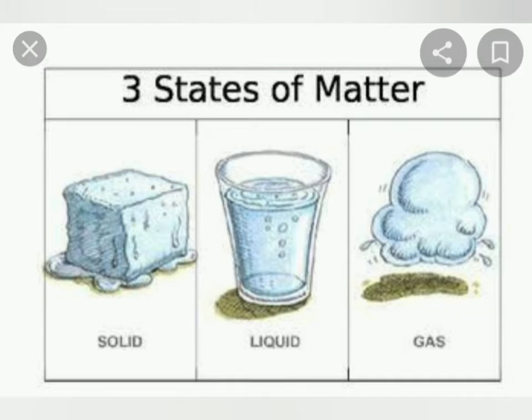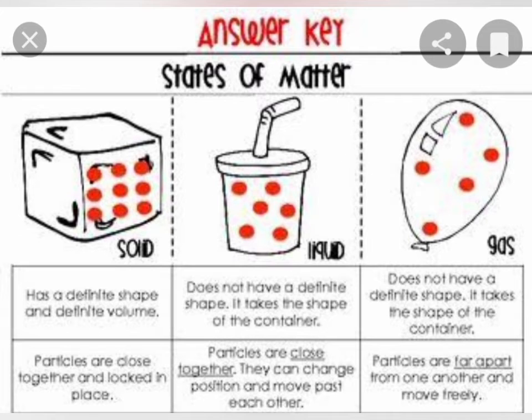We cannot change the shape of a solid, but liquid can flow very easily from high to low places, and gases can spread in all directions.